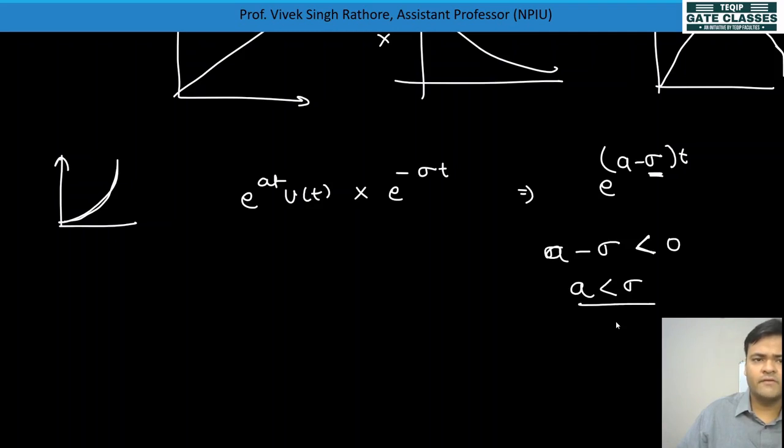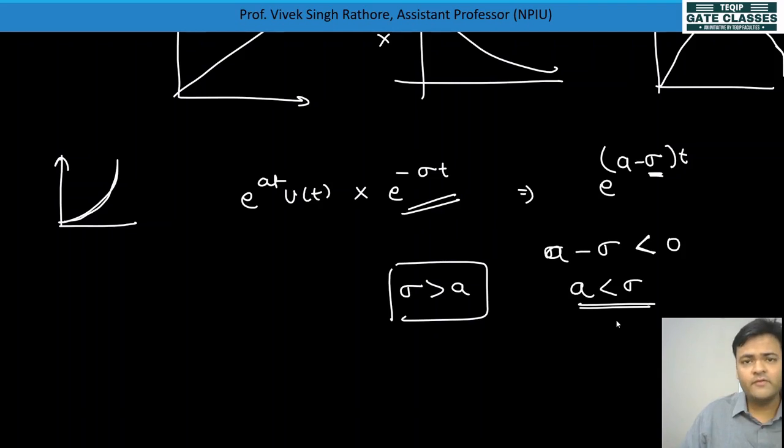So when sigma is greater than a, this signal will be decaying, and then we can calculate the Fourier transform. Moreover, for generalization, we can keep this value as the ROC, region of convergence, and this whole process is called the Laplace transform, for which only sigma equal to 0 can be called the Fourier transform.